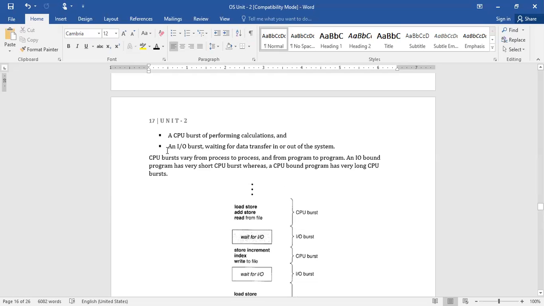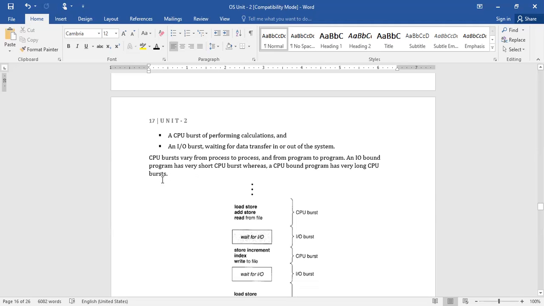When your process is performing calculations, that is CPU burst. Whenever you want to read or write something, give some input to the system, or expect some output from the system, in all these cases we go with the IO burst, right? CPU bursts vary from process to process and from program to program.